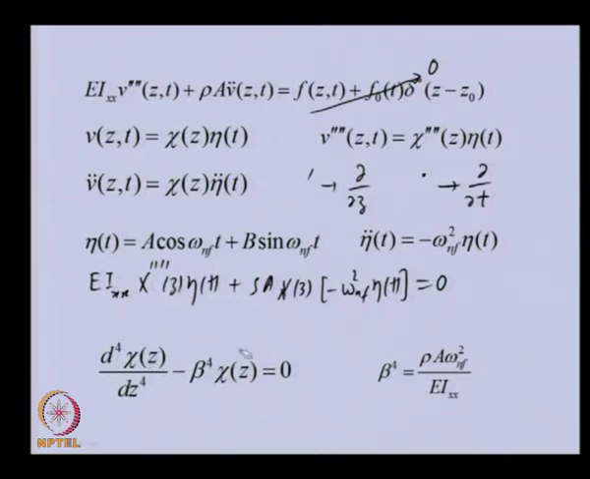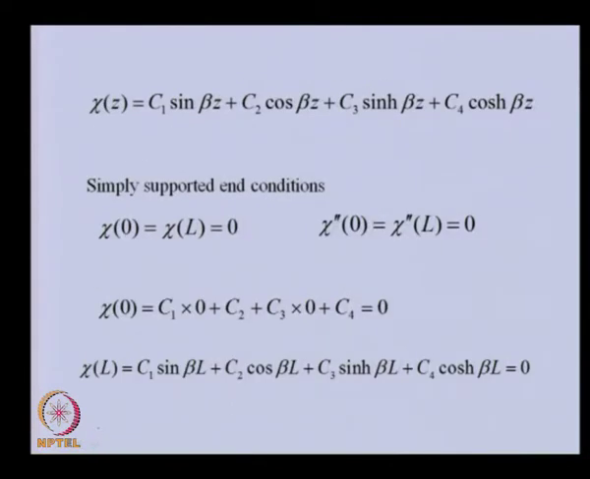an equation of this form. In this particular case, the only variable is z. So, this equation, which was earlier a partial differential equation, will now be an ordinary differential equation of fourth order, and this beta constant we have defined like this, which is coming from here. Now, we need to solve this differential equation using the boundary conditions of the problem. Till now we have not talked about what kind of boundary condition we need to apply, but for solving this we need to consider the boundary conditions.